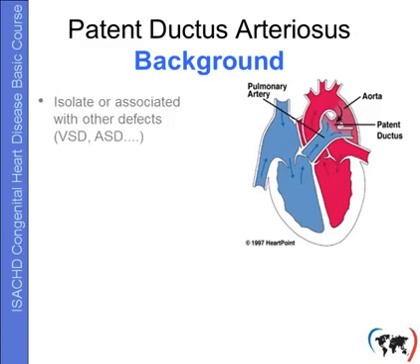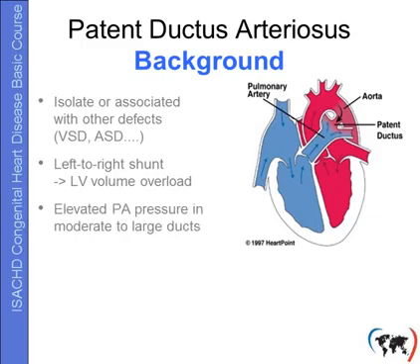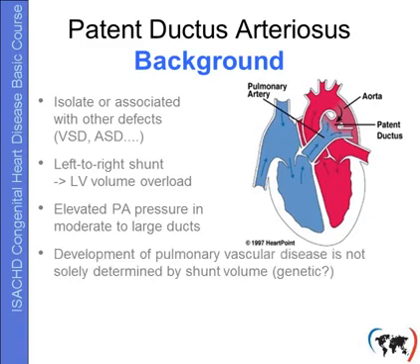As a brief background, PDA may occur either isolated or in association with other defects. In this talk, I am exclusively addressing the isolated PDA. As a connection between the aorta and pulmonary artery, it primarily causes a left to right shunt, and if this is significant enough, this will cause left ventricular volume overload. In the presence of a moderate to large duct, there will also be pressure overload to the pulmonary circulation and an elevated pulmonary artery pressure, and eventually pulmonary vascular disease will occur.